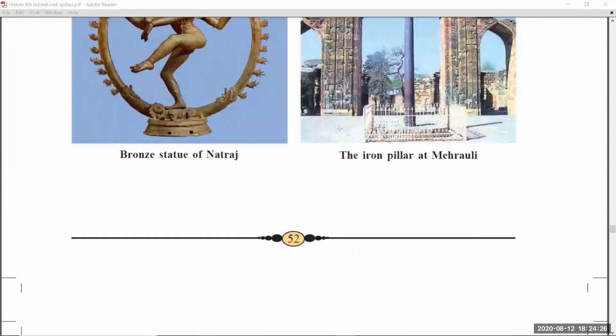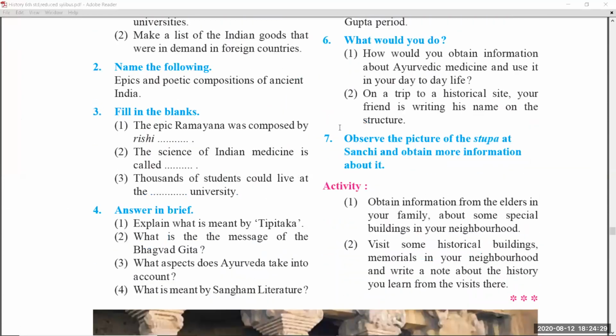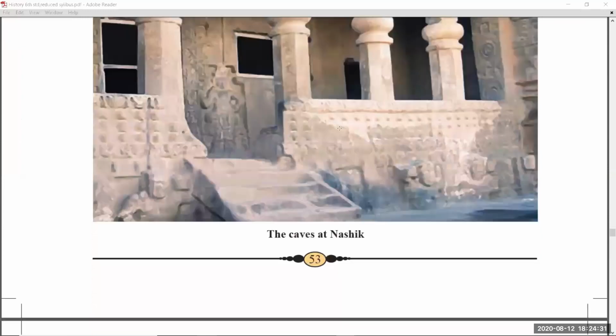Coming to page number 52 and 53. So in chapter number 10, there are no reduced syllabus details. No topics were reduced. You have to learn as it is.